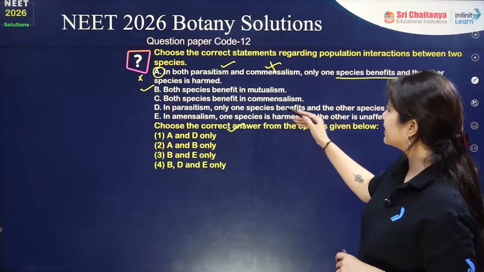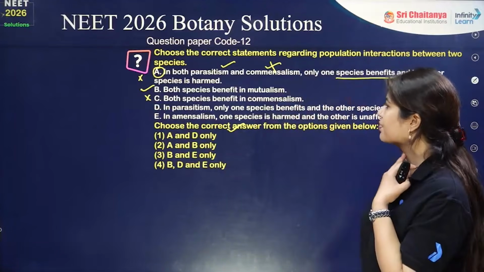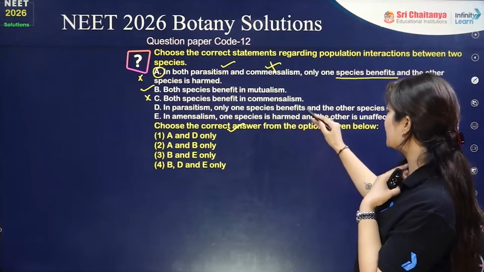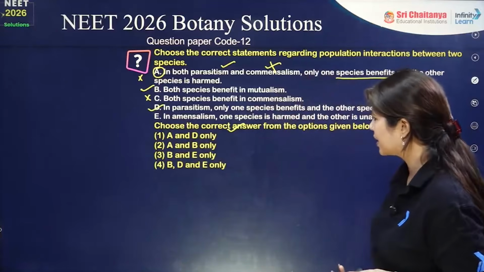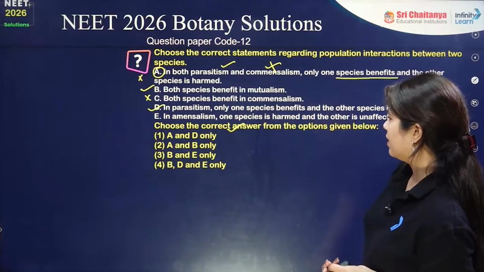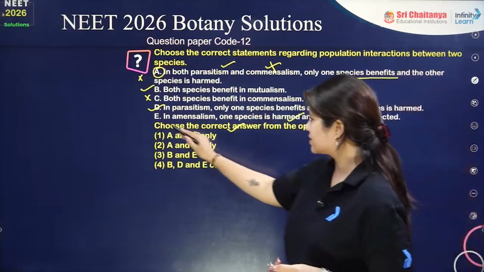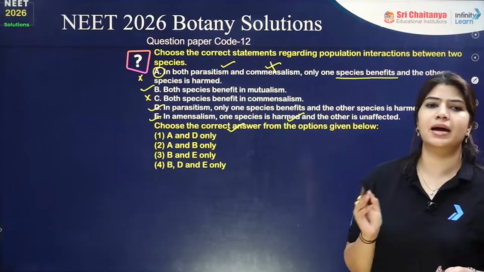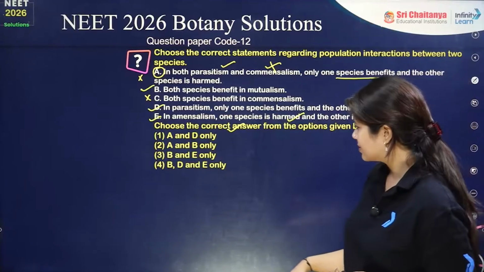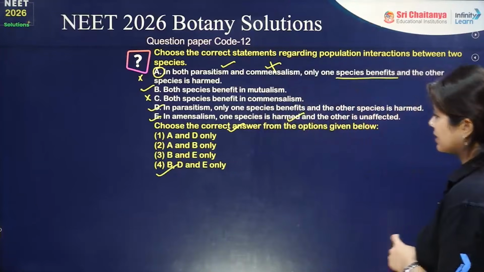Both the species benefit in commensalism: no, there is no benefit in commensalism. Parasitism, only one species benefits and the other species is harmed: that is a correct statement. In amensalism, one species is harmed and the other is unaffected: again, it is a correct statement. A and C are incorrect. B, D and E are correct. So the answer has to be option number 4.